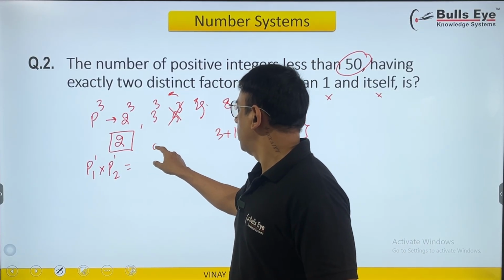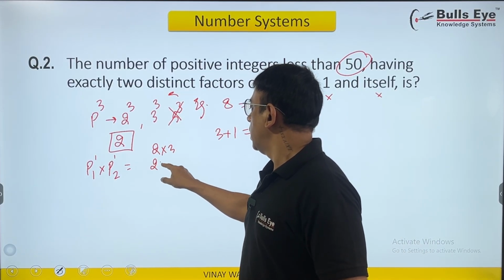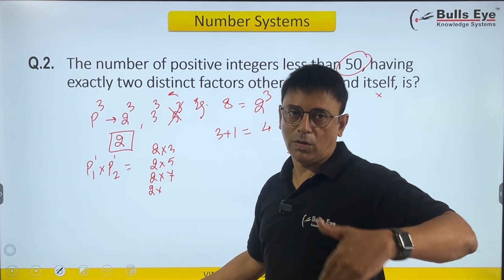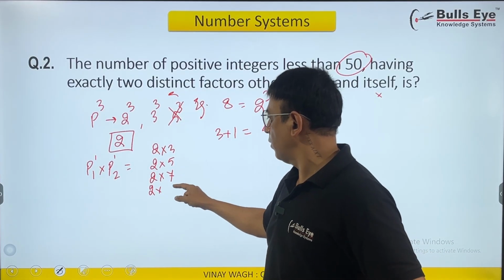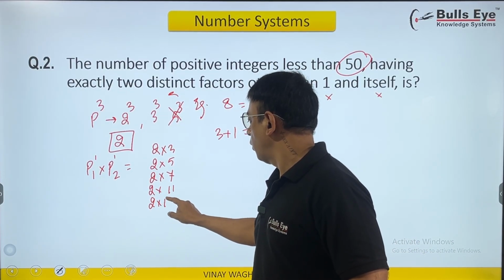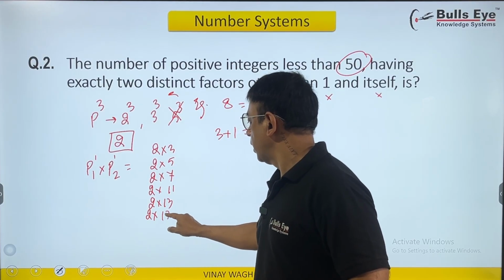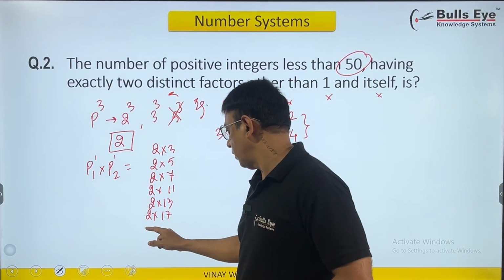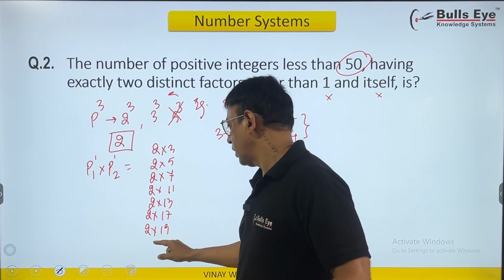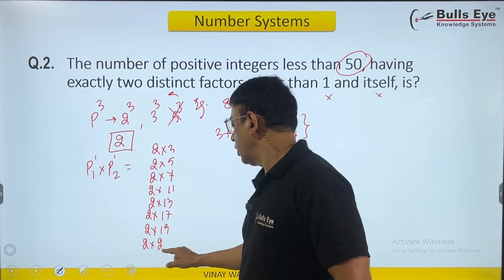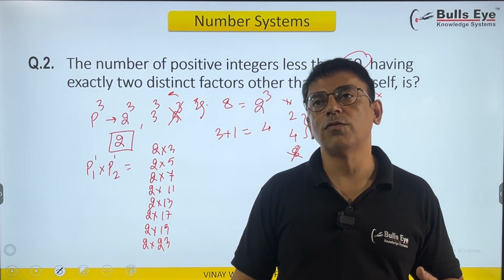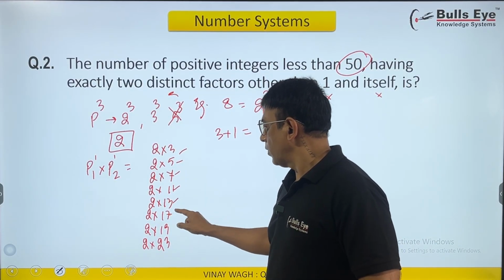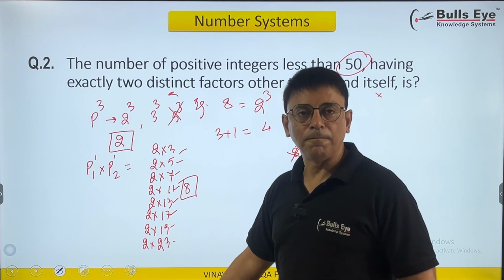How many of this type? It can be 2 into 3, 2 into 5, 2 into 7. I'm just taking the prime numbers in order: 2, 3, 5, 7, now 11, and after 11 what do we have? 13. And I'm also noting 13 into 2, 26, it's less than 50. 17 into 2 is 34, it's less than 50. 19 into 2 is 38, that's okay. 23 into 2 is 46, that's okay. Next prime number is 29. 29 into 2 is not less than 50. 2, 3, 4, 5, 6, 7, 8. So 8 such numbers are done.